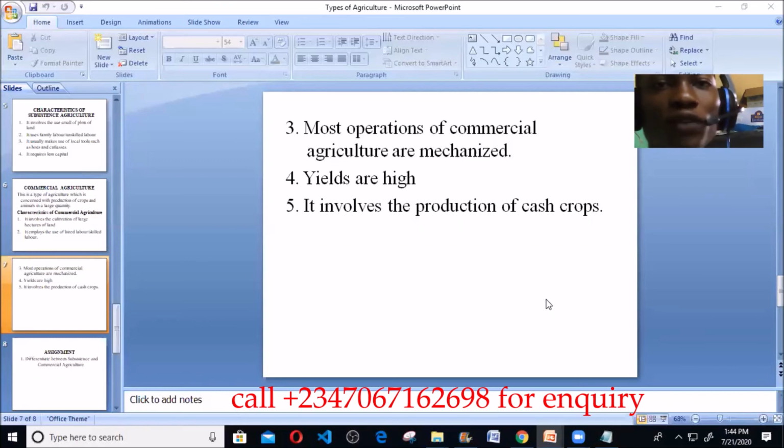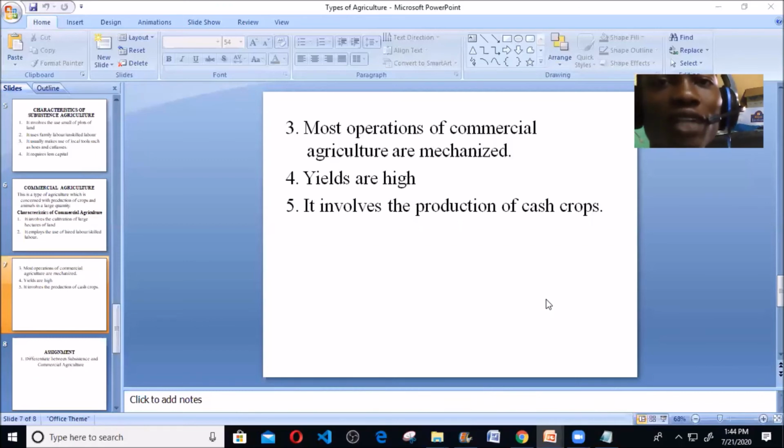So it involves production of cash crops like your cocoa, your cassava. All these are cash crops. Even the cashew nut is a cash crop. So it involves production of cash crops, unlike subsistence agriculture, whereby you only farm little for your family consumption. That one does not need cash crops, because your main aim is not to make money. Your main aim is to feed your family. So you do not get involved in production of cash crops.